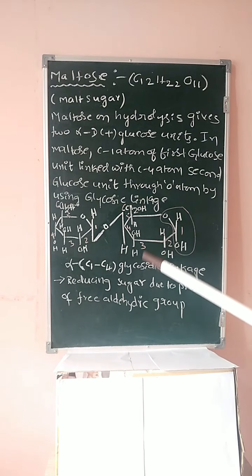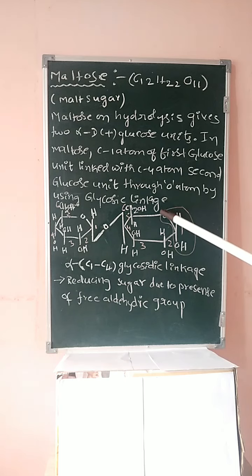Always remember, students, whenever this structure is present, CHOHO in the pyranose structure, in the Haworth structure of a compound, that is a reducing sugar. By structural rearrangement, this group can be changed to CHO, that is a free aldehyde group, hence that is a reducing sugar.